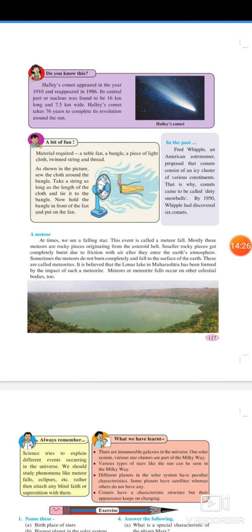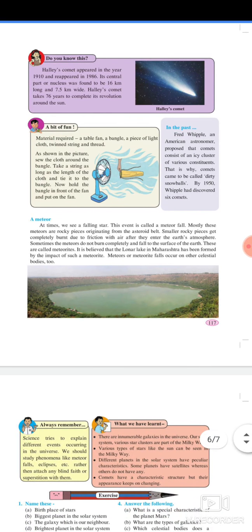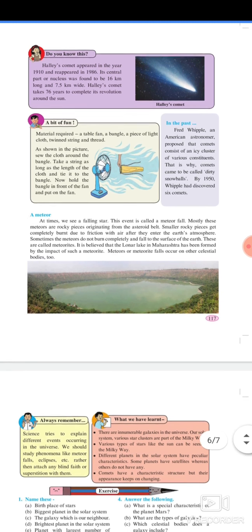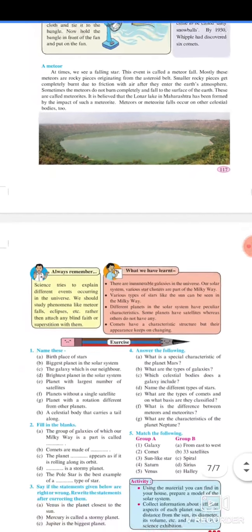A meteor. At times we see a falling star. This event is called a meteor fall. Mostly these meteors are rocky pieces originating from the asteroid belt. Smaller rocky pieces get completely burned due to friction with air after they enter the Earth's atmosphere. Sometimes the meteors do not burn completely and fall to the surface of the earth. These are called meteorites. It is believed that Lonar Lake in Maharashtra was formed by the impact of such a meteorite. Meteor or meteorite falls occur on other celestial bodies too.